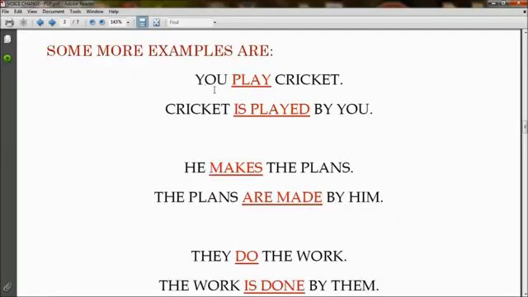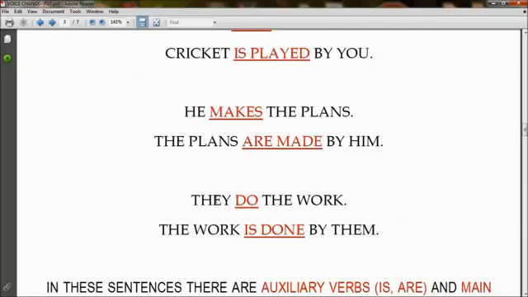Some more examples are: you play cricket, cricket is played by you. So here play has changed to is played. He makes the plans, the plans are made by him. So here makes has changed to are made. They do the work has changed to the work is done by them. So here do has changed to is done.